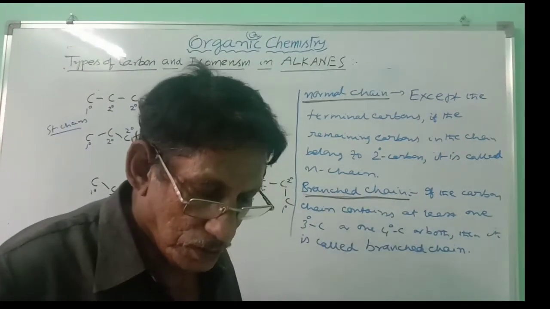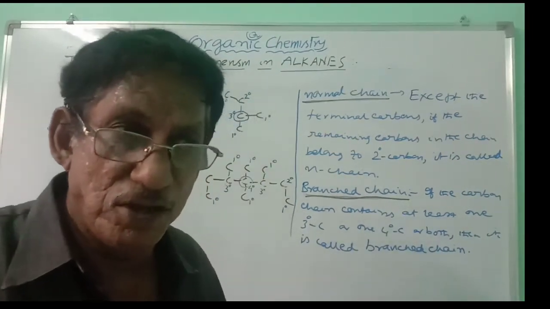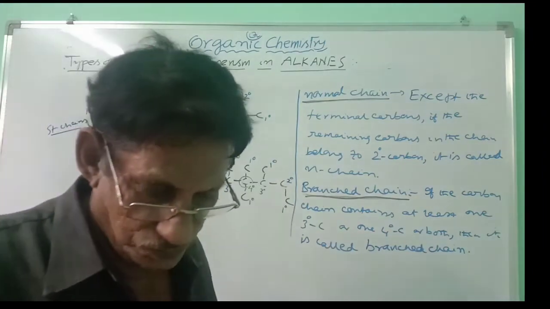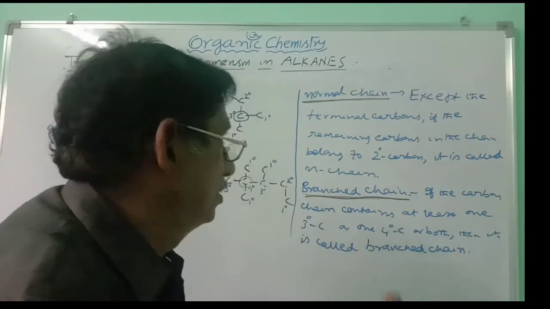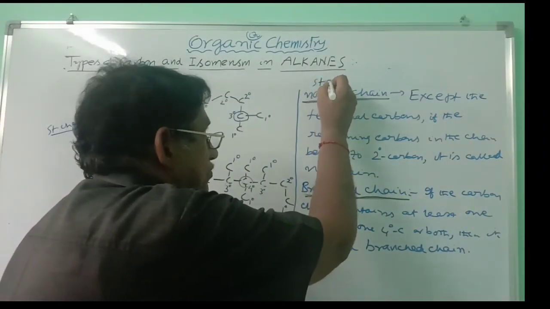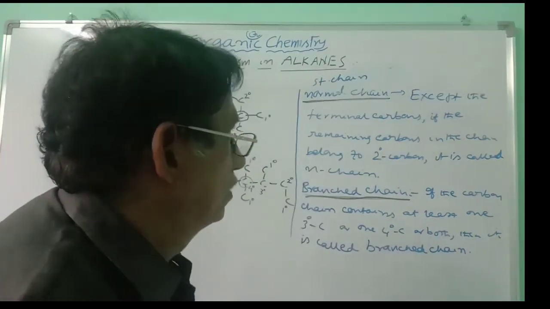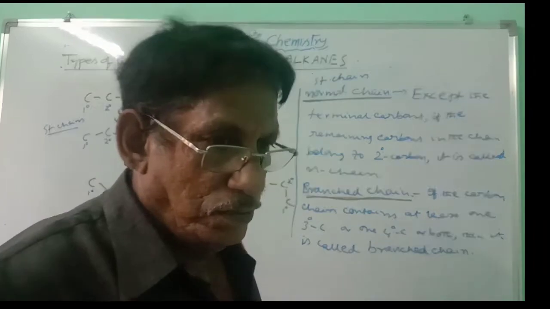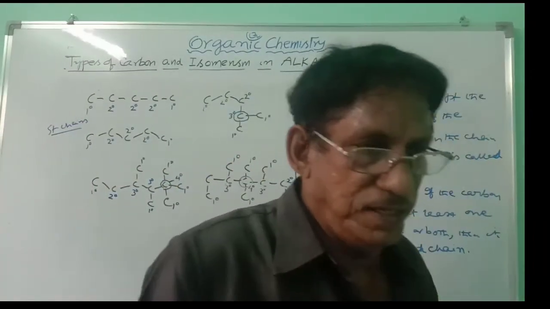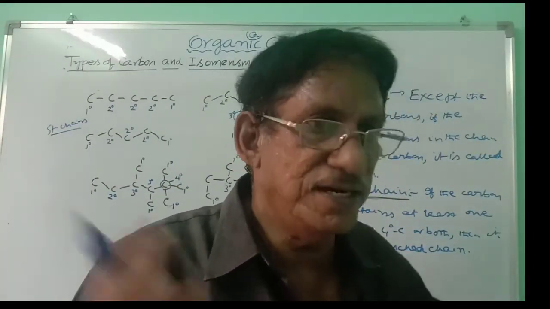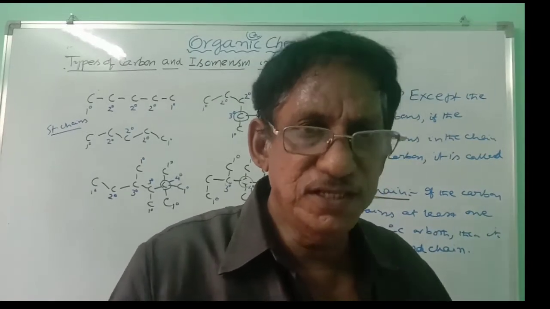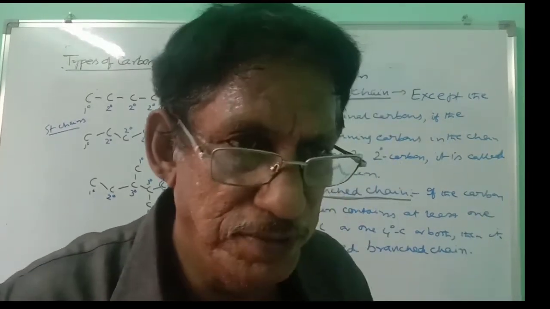Now, how to bring out the difference between normal chain and branched chain? Normal chain is also called straight chain. There should be only 2 primary carbons, first and last. In the chain there will be terminal carbons.